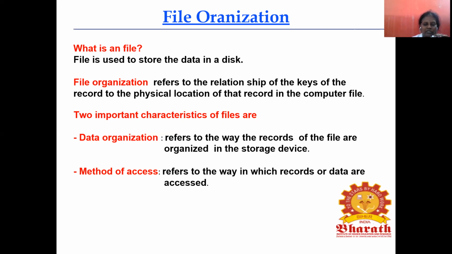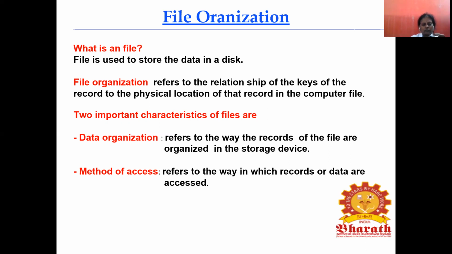For example, the employee details will be there: ID, name, job. Next, salary details will be there. Next, other organization details will be there. These three tables will be interconnected. That is, a relationship between these three tables will be created, and these files should be organized in the database.